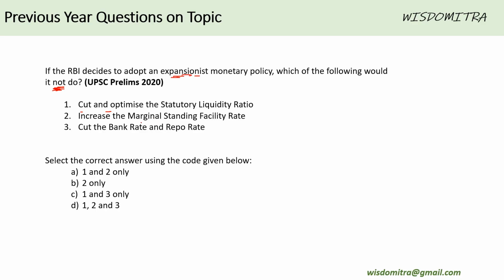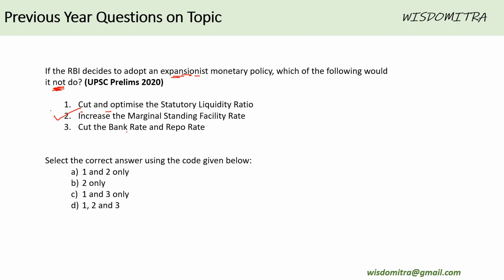So if it increases this interest rate, it would mean that the bank will not be able to take more money, and that means the bank will not be able to provide more money to the people, which means if it's an expansionist policy, then RBI will not do this. If it's an expansionist policy, it would reduce the marginal standing facility rate, and that was the question. It would not do.